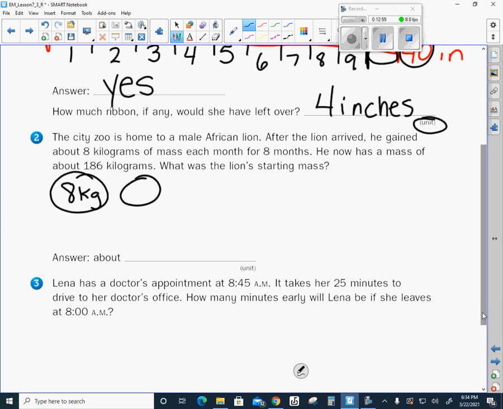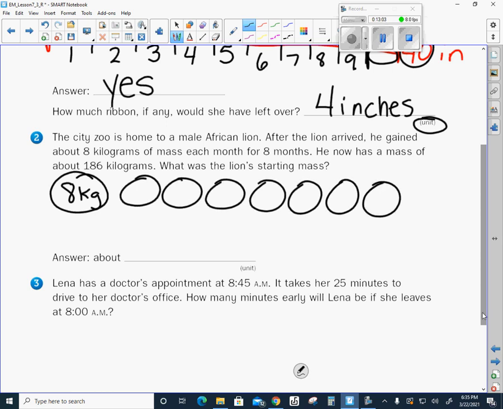So this happened for 8 months. So 1, 2, 3, 4, 5, 6, 7, 8. Now, I know that 8 times 8 is 64. Now, that's how much weight he gained. It says he now has a mass of about 186 kilograms. What was the lion's starting mass?